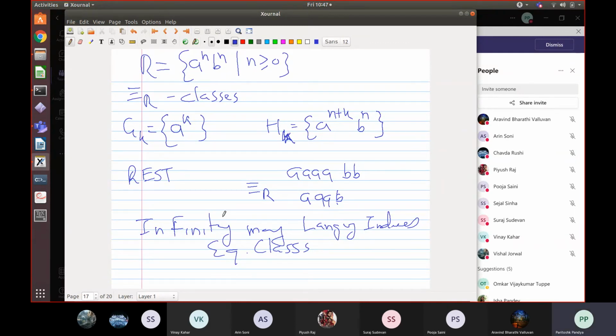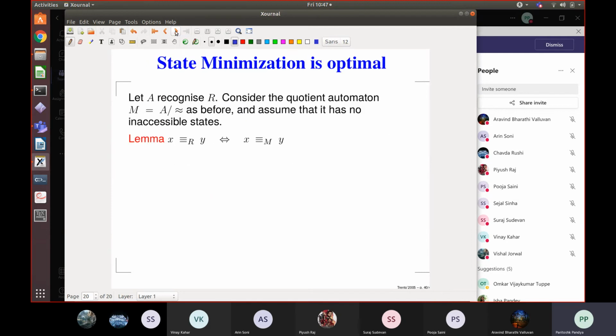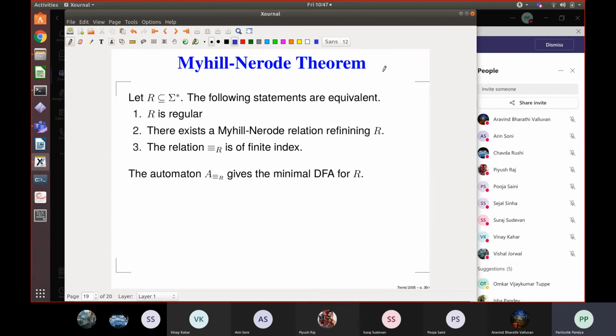And in fact, this property is typical, and that property is actually the topic of this Myhill-Nerode theorem. The Myhill-Nerode theorem gives you a way of checking whether a language is regular or not. It says that the following statements are equivalent. Now let's not look at the middle one. It's not so important.